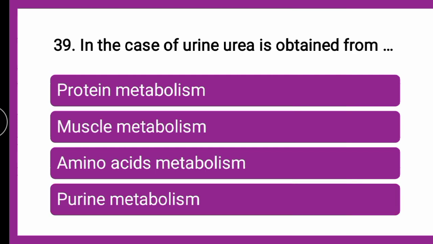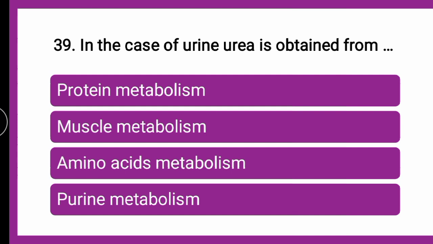Next question is in the case of urine, urea is obtained from dash. Whether urea is obtained from protein metabolism, muscle metabolism, amino acid metabolism or purine metabolism. Which one is the correct answer? You can put your answer in the comment box. Urea is obtained from which metabolism?